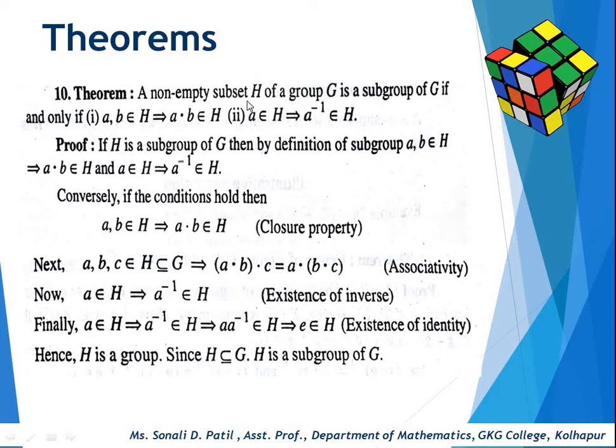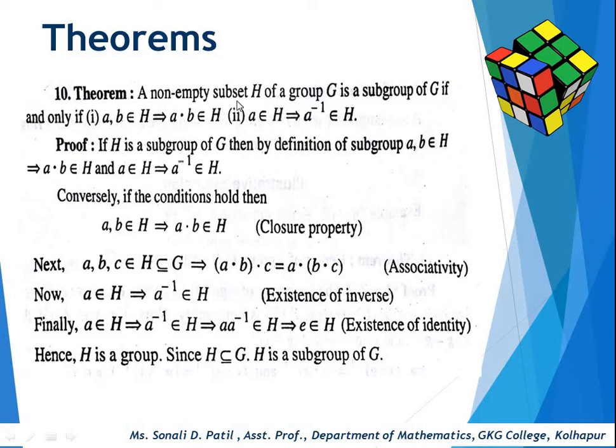Next there is one theorem. A non-empty subset H of a group G is a subgroup of G if and only if, first, a, b belongs to H implies that a dot b belongs to H. Second, a belongs to H implies that a inverse belongs to H.